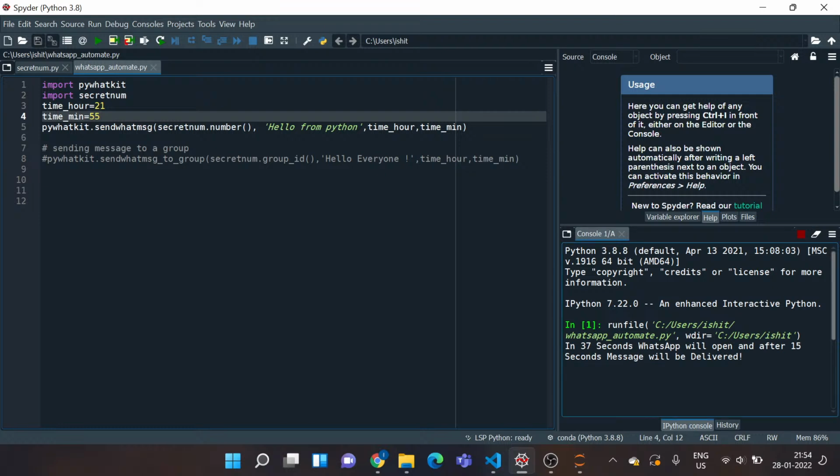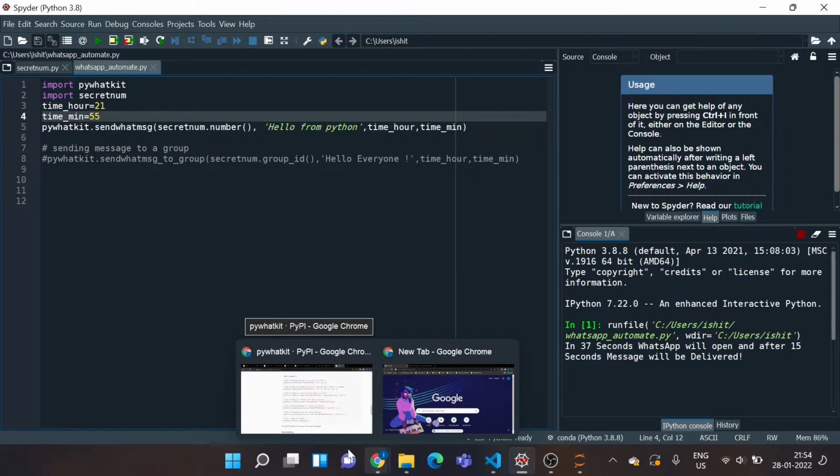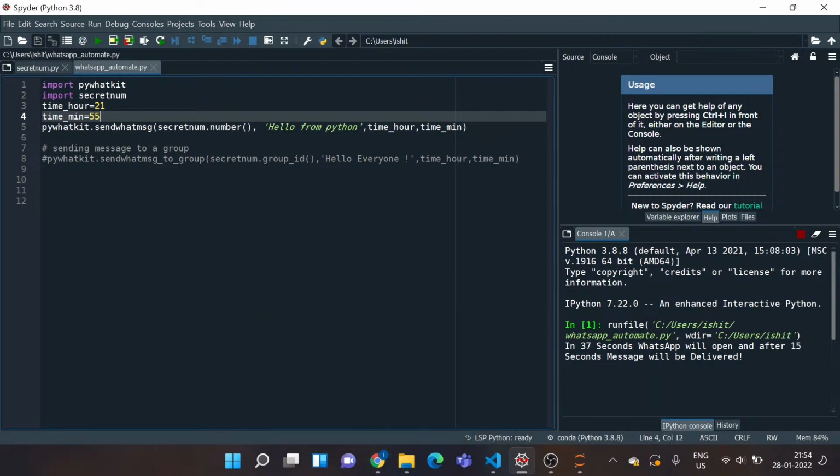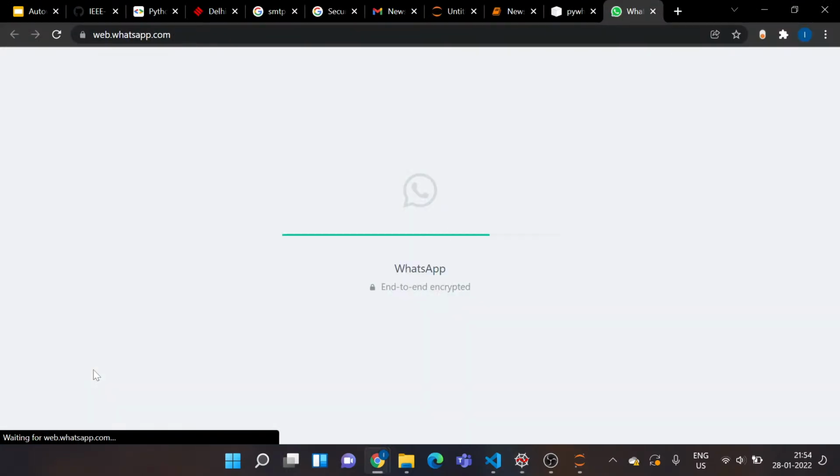As you can see, it says in 35 seconds WhatsApp will open, and after 15 seconds the message will be delivered. Okay, one prerequisite, make sure WhatsApp Web is logged in on your browser. As I'm reading the chat, you can also send by group ID. For group messages, you need group ID. You don't need numbers. So let's wait till WhatsApp opens. Okay, as you can see, WhatsApp is opening.